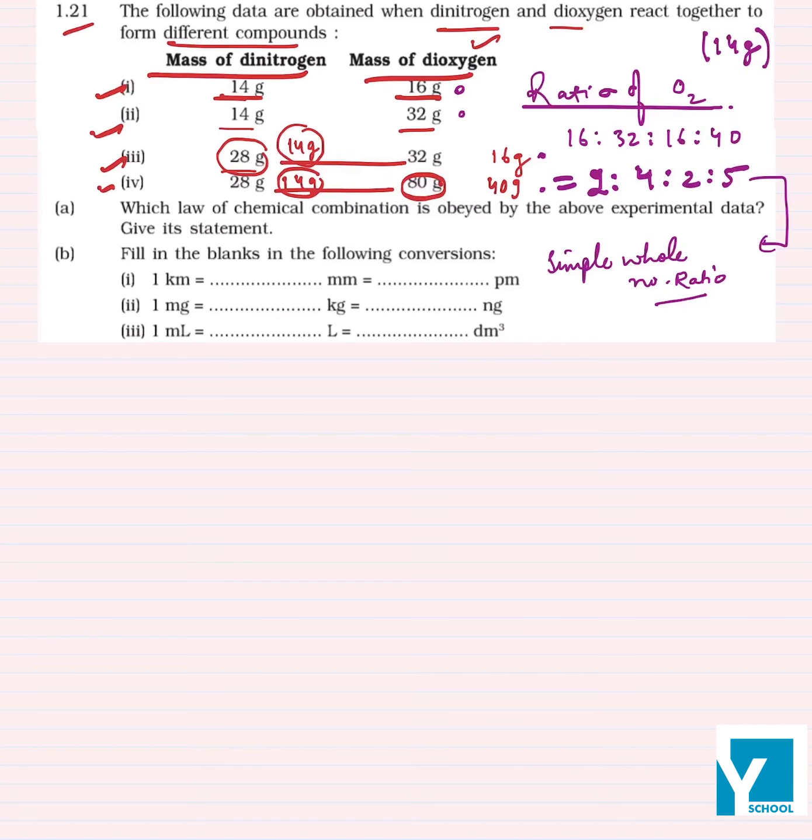We know that the law of multiple proportions says that if two elements, here nitrogen and oxygen, combine to form more than one compound, so four compounds are formed, right? Then the different masses of one element, oxygen, that combine with the fixed mass of the other element, nitrogen, fixed mass 14 gram, bear a simple whole number ratio to one another, that is 2:4:2:5, right?